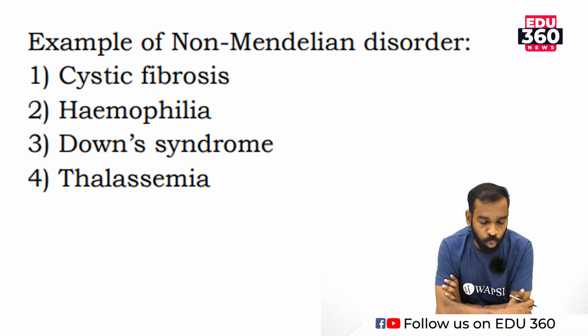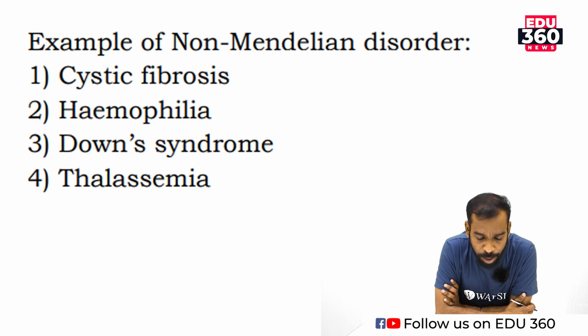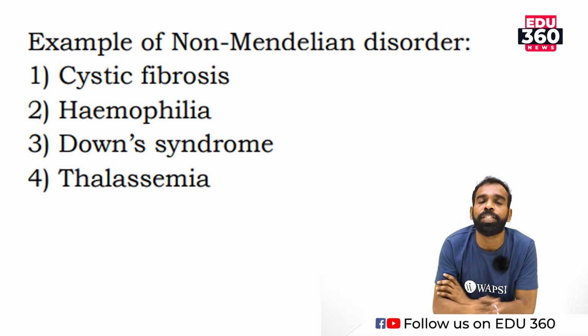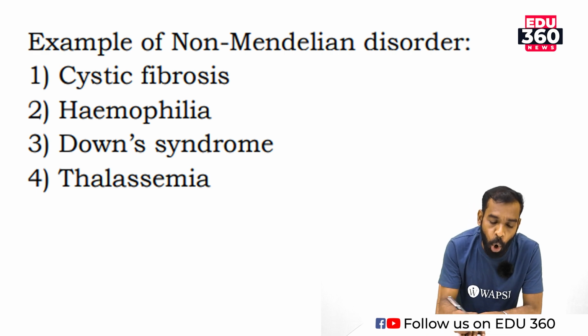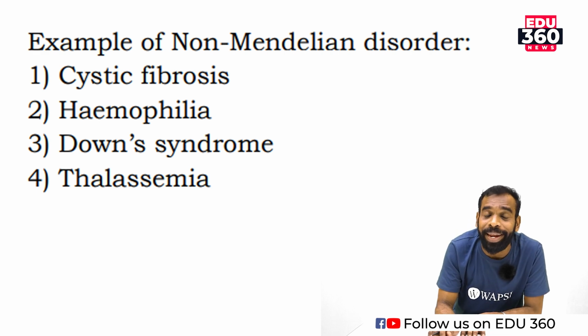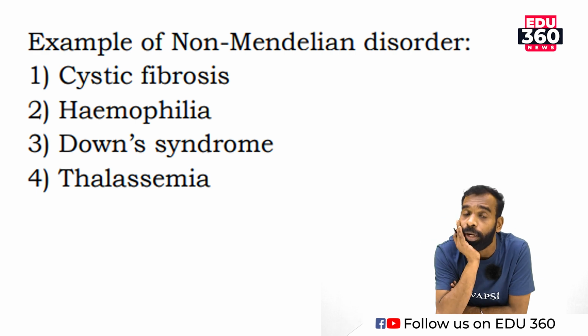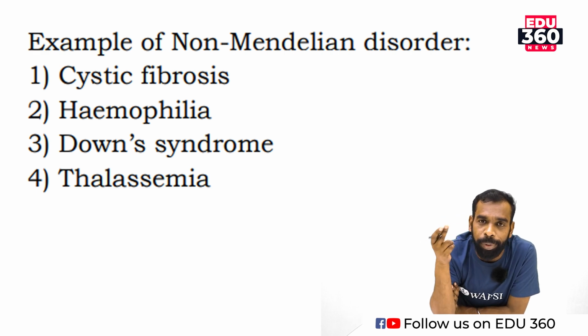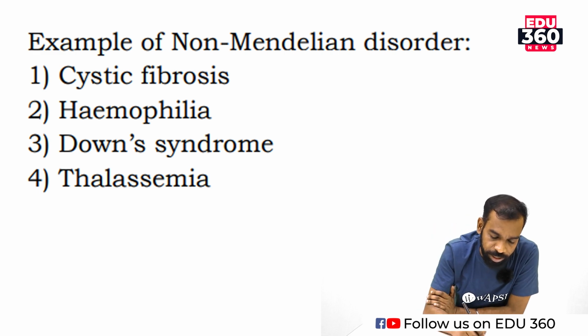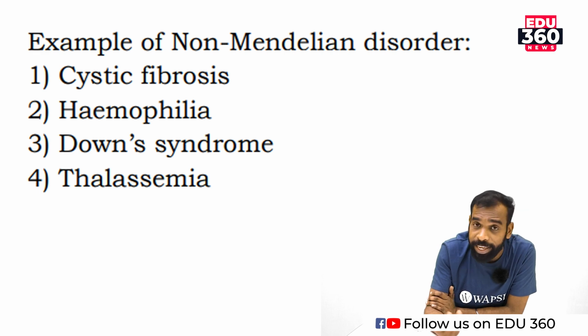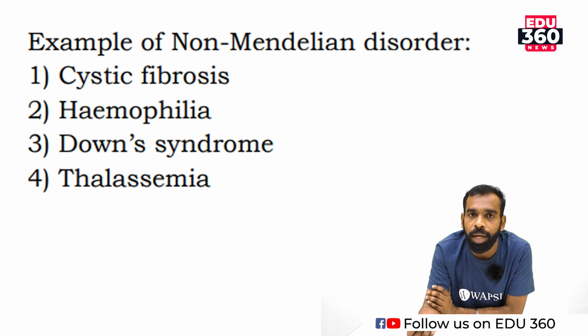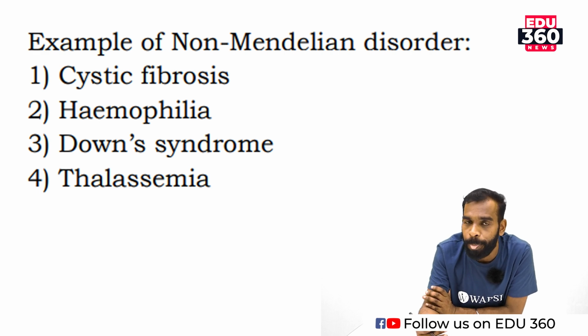Then when we go to question number 4, example of non-Mendelian disorder. What did Mendel tell? The character will be carried by genes, the concept of the gene, and the gene is the carrier of characters. That concept was explained by Gregor Johann Mendel.